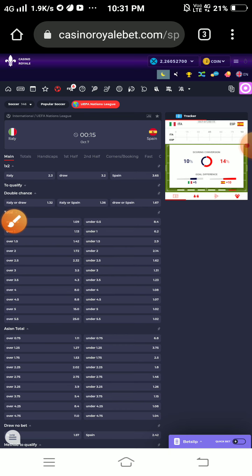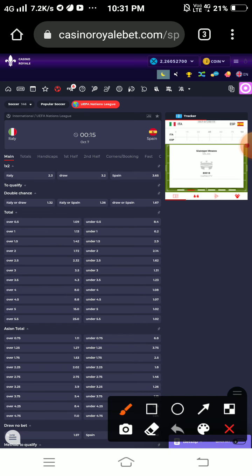1.67. So this kind of bets we can place. This is very easy to place a bet. The main thing is analyzing, proper analysis of the match. Third one is a total. What is a total? Total of goals. We can place a bet here.